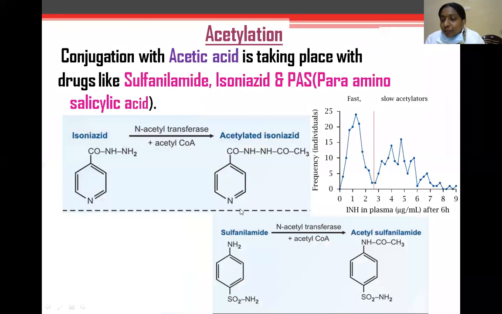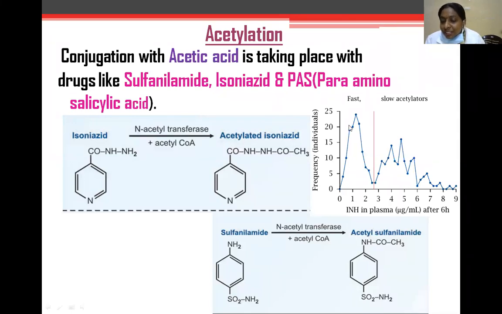The polymorphic forms of acylation are mainly of two types: slow acylators and fast acylators. This mainly influences the rate of clearance of the drug from the blood.